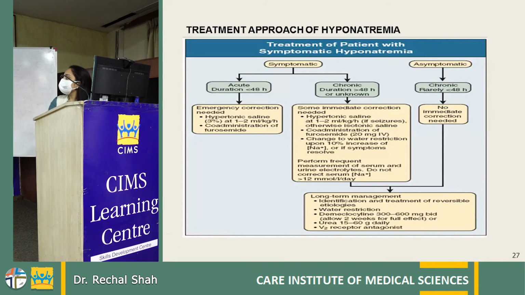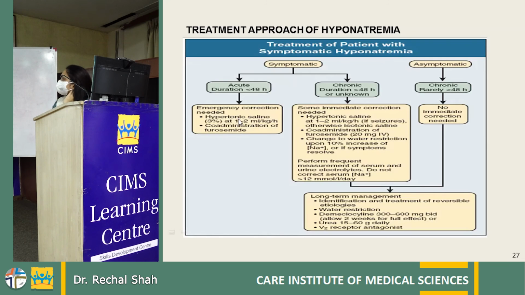So this is the treatment approach. When the patient comes to us, we have to see whether the patient is symptomatic or asymptomatic and whether it is acute or chronic. If the patient is symptomatic and it is acute duration, then we have to give emergency correction in the form of hypertonic saline at the rate of 1 to 2 ml per kg per hour, along with the co-administration of furosemide. Previously, various formulas were being used, but now the guidelines say we have to straight away give it